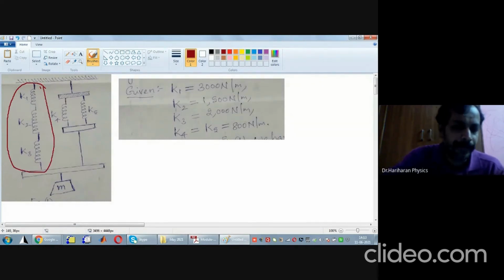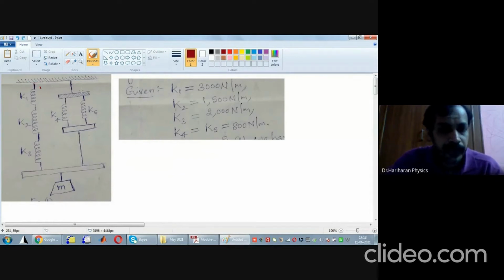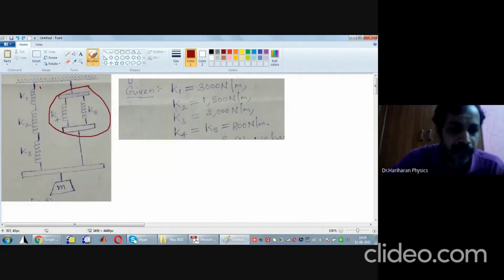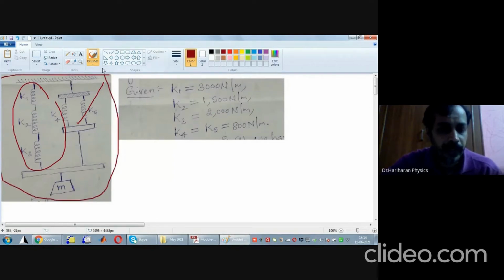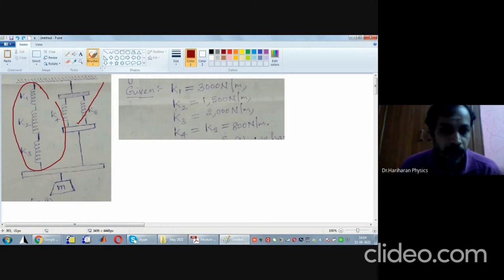Step 2: find the spring constant of this parallel combination, that is K4 and K5 put together. Step 3: take this result, and you would have got the effective spring constant of this entire system. Is that clear to you all? So the big problem is broken into 3 smaller problems which are easy to handle.